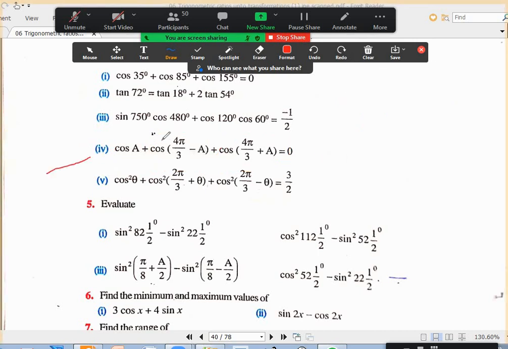Fifth one, doubts? Fifth one. Of course, because we discussed multiple submultiple angles, we can do one method. I'll discuss two methods.